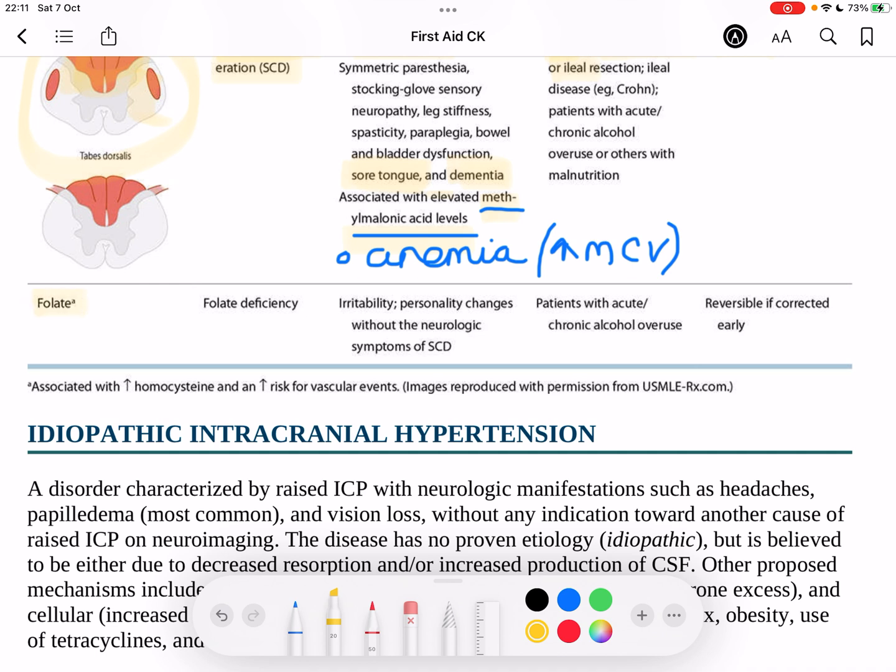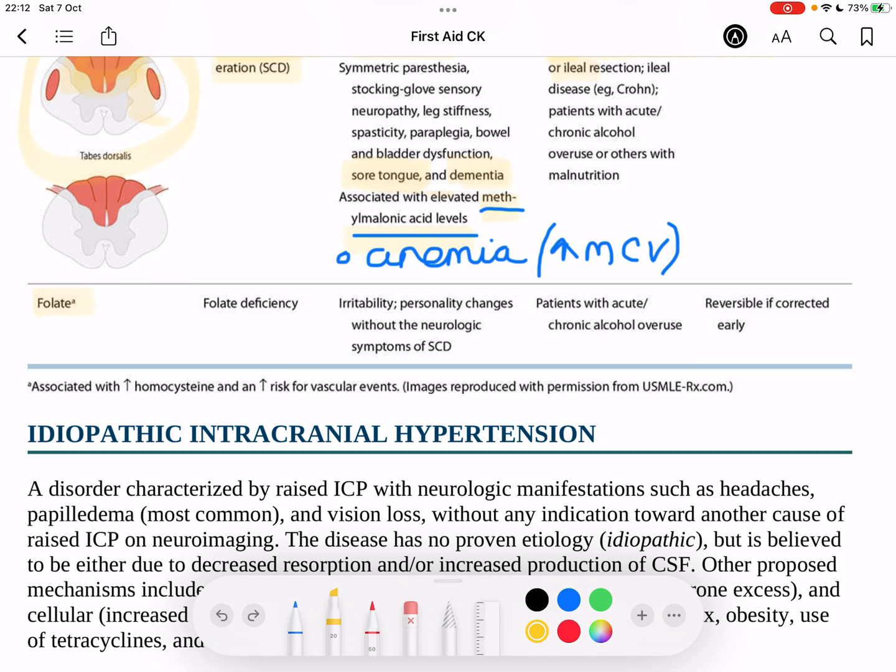Folate deficiency is way more common than B12 deficiency because the storage of folate is not as much, but yet it's required way more than B12. The kinds of things we will see are irritability, personality changes, all these kinds of signs, but we don't have neurological symptoms like subacute combined degeneration, okay? Obviously, when somebody has folate deficiency, they're also going to have anemia as well.